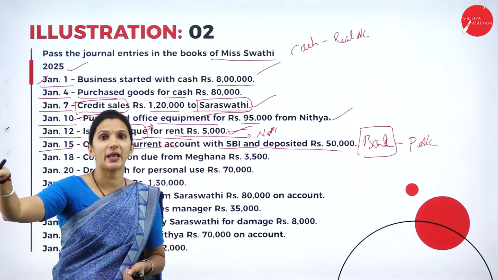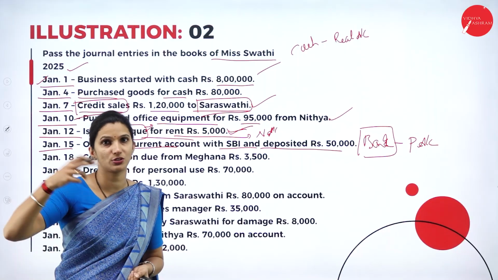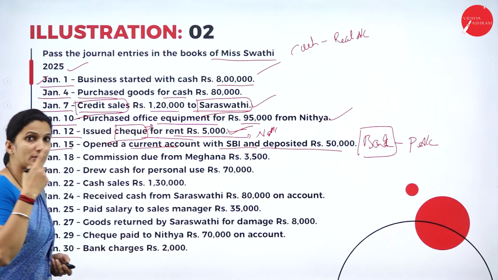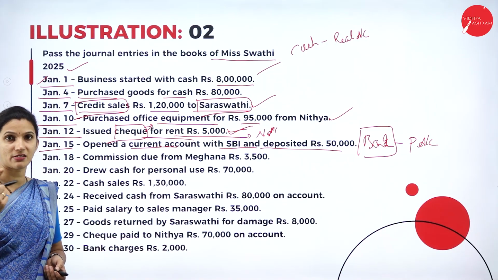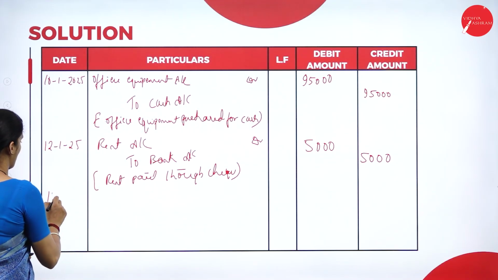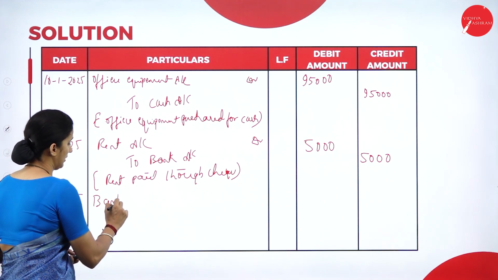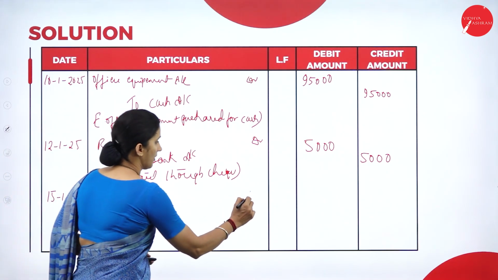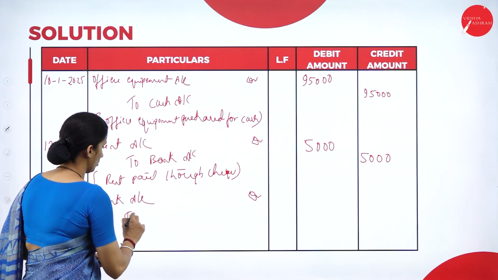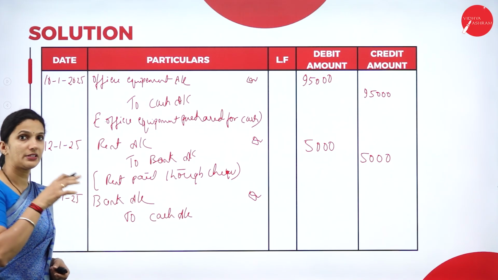So you're making the payment, you're depositing your amount, which means your cash is moving out of your business to the bank. So the bank account is the receiver, debit entry, to cash account. So on 15th 1/25, we have bank account debit to cash account. Here the business opened an account in the bank.